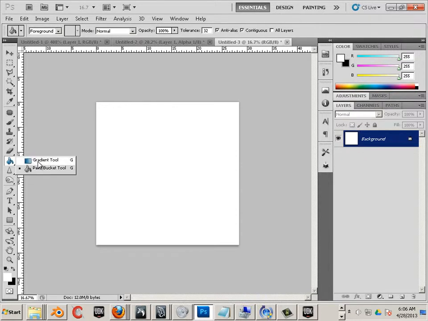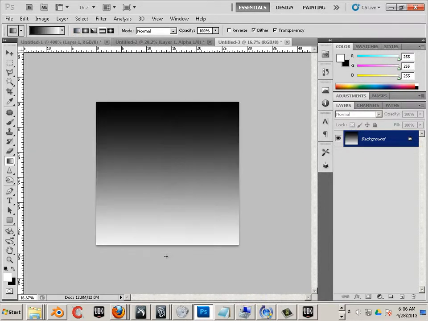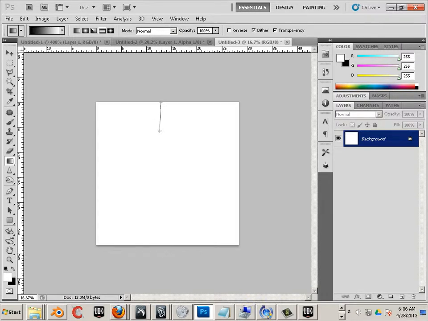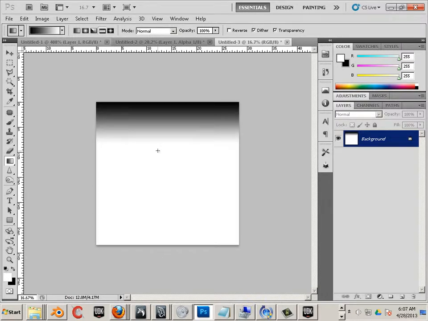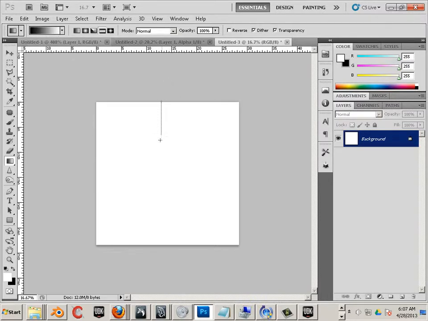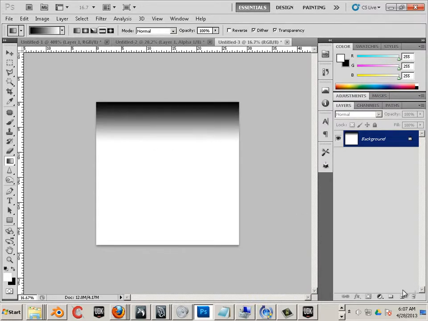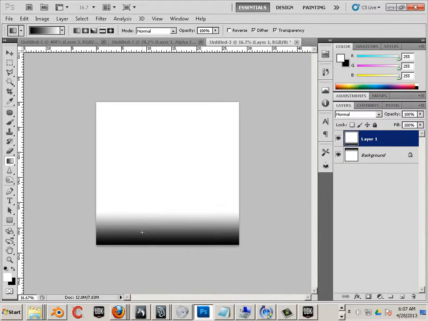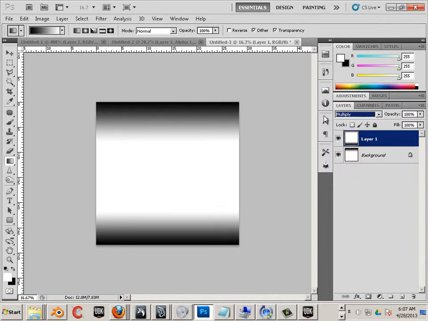We need the gradient tool. And I need it just like that. So black and white. And I held shift there, by the way. Make a new layer. Let's do that here. And then I'm just going to multiply them together. So that's how you multiply.